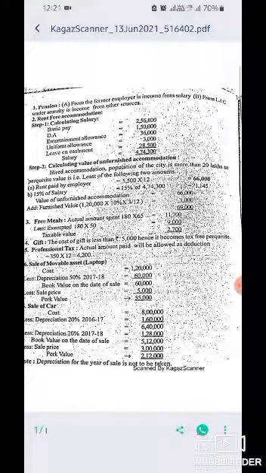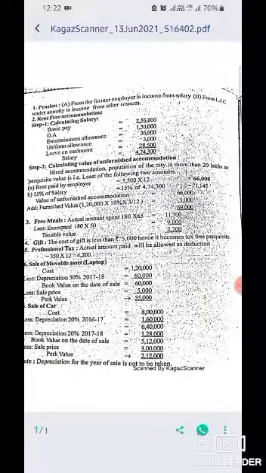So the lesser is taken. So value of unfurnished accommodation is 66,000, and we add the furniture value, 10% of 1,20,000 for 3 months, that is 3,000. So total free accommodation value is 69,000.